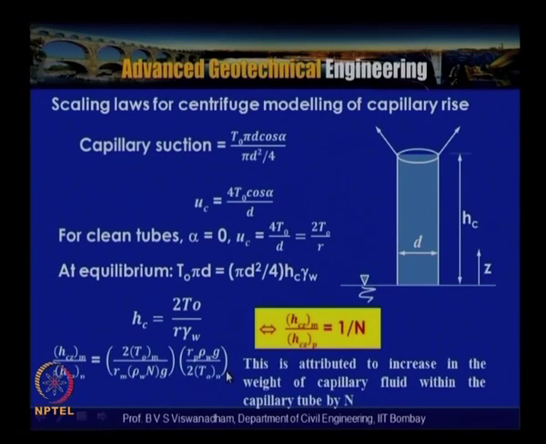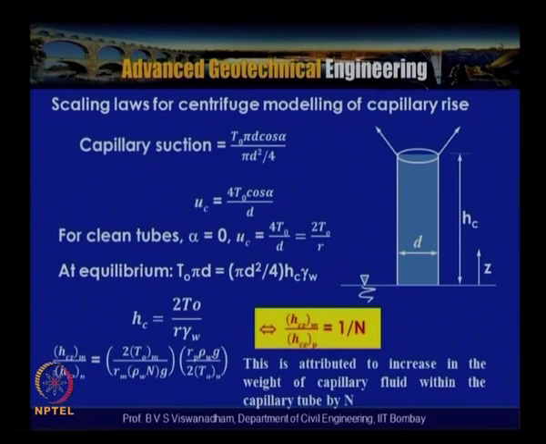Now we assume that T naught in model is equal to T naught in prototype, and when we have the same soil skeleton as in the prototype, the pore radii Rm and Rp will be identical. The mass densities are also identical in model and prototype, and with that we get that the scale factor for capillarity height is 1 by n times that in the prototype.